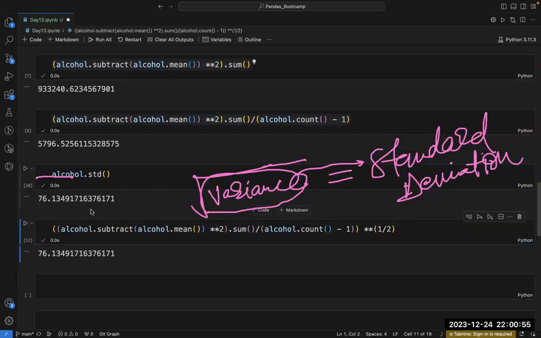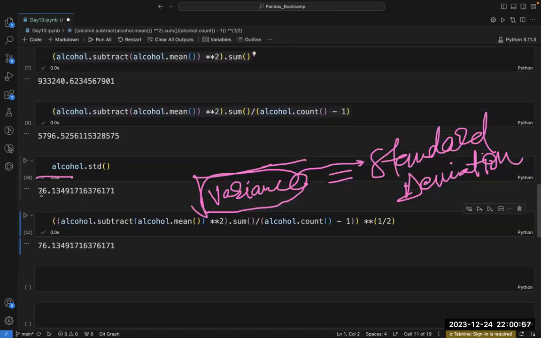Can you see? I'm getting the same value, 76.13949, here also. Because this was my variance and I have done the square root, that means to the power 1 by 2. I have applied this square root on the variance and I got the standard deviation. That means this formula is correct. So this was one concept that I wanted to discuss with you.